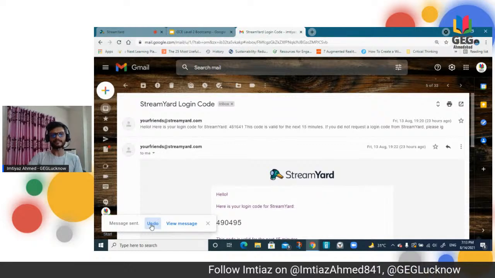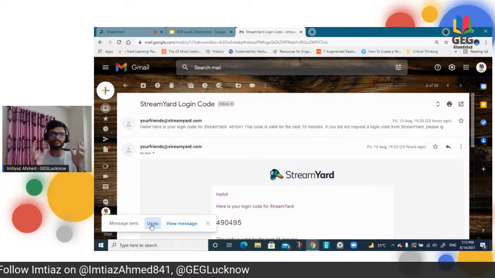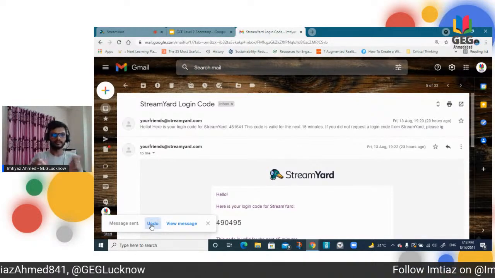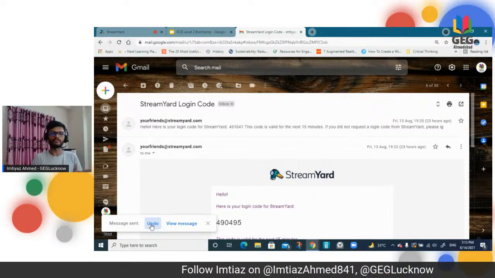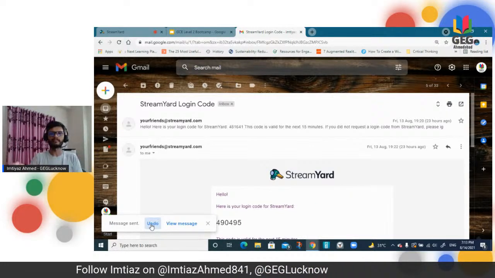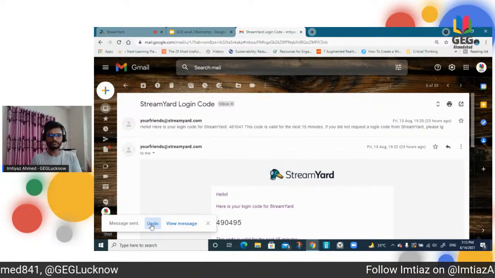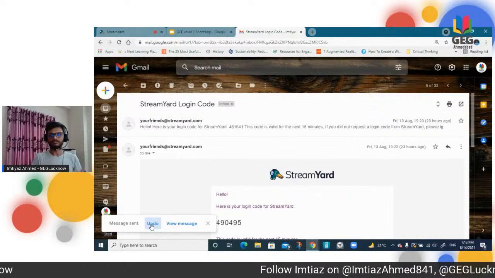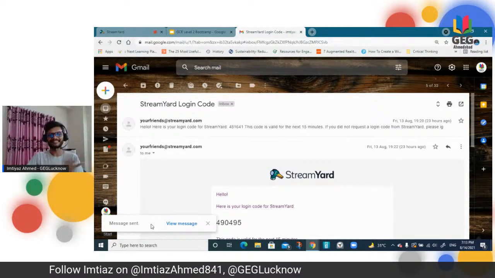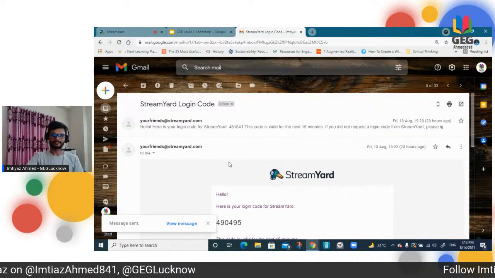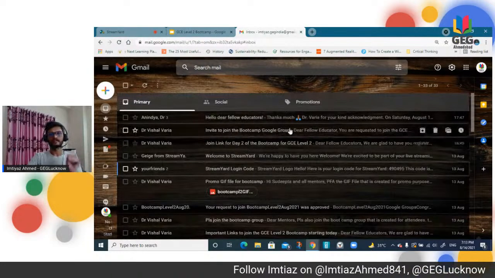Whatever time you have set, 30 seconds maximum you can set. So you can undo immediately if you don't want to send, or if you thought something was a mistake while typing. Within 30 seconds you can undo your mail, but not more than that. Undo is not like you send the mail and after an hour you think, oh, by mistake I sent the mail to someone else. You cannot pull the mail back from their inbox, obviously. So the time duration is already there, 30 seconds if you set it, right? So this is how the template works, and just try and practice this.